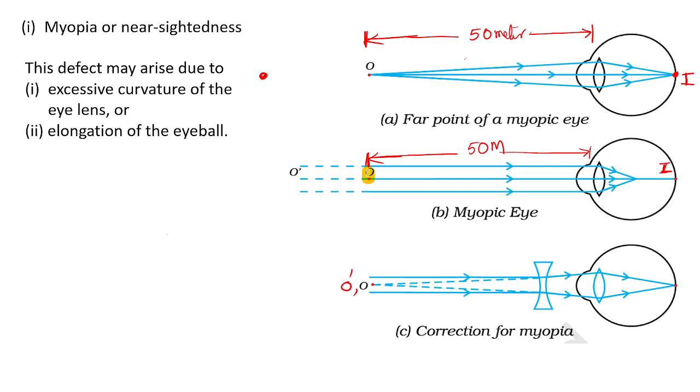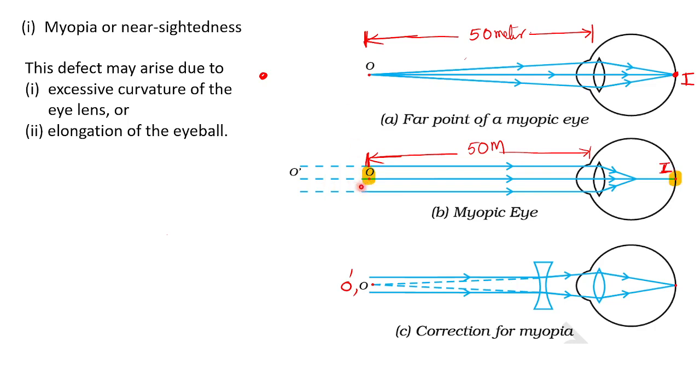This is the object I kept. The corresponding image will definitely fall on my retina. I have already explained in the first diagram that if the object is 50 meters away, the corresponding image will definitely fall on the retina.